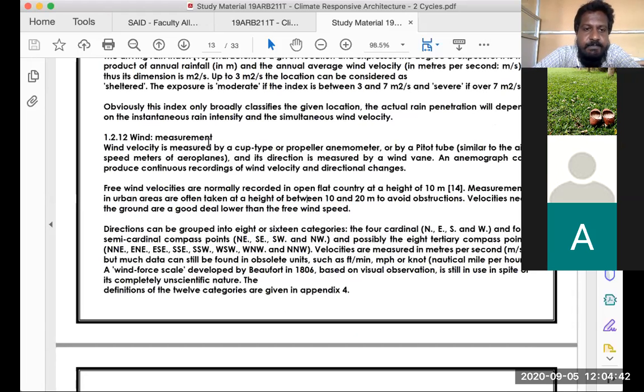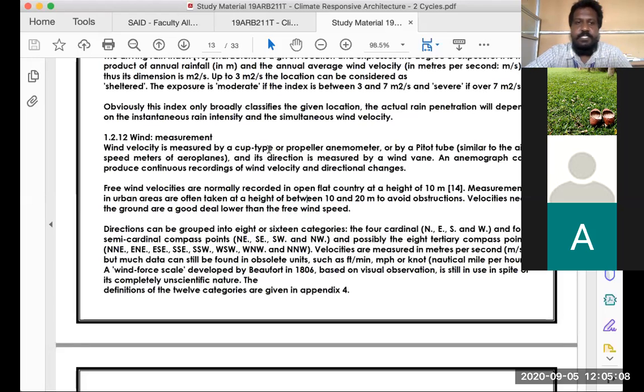The difference is, predominant wind direction is recorded for a period of 12 months, and it needs to be categorized. The wind is not a constant factor, it's not going to come through the same place. So predominant wind is recorded for a period, and the prevailing wind direction is the current wind direction.